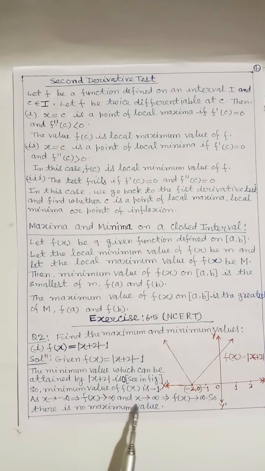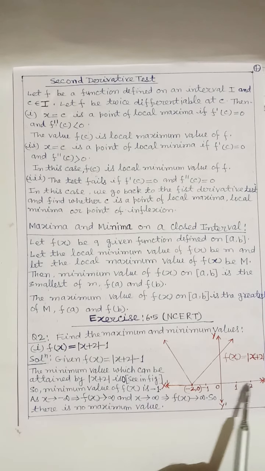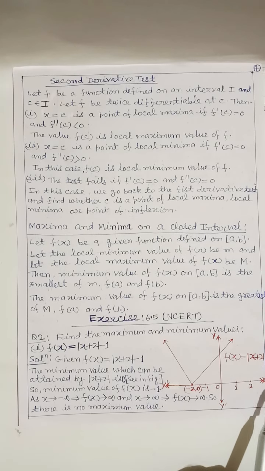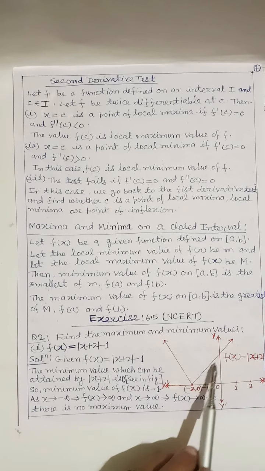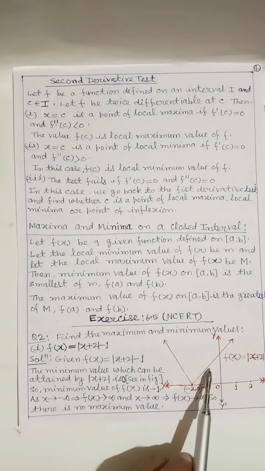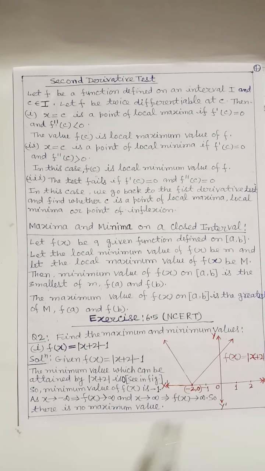And if x tends to infinity, on the right side of the x-axis, in that case f(x), that is y, also tends to infinity. So there is no maximum value, and the minimum value is −1.